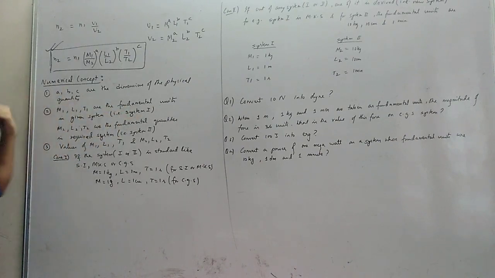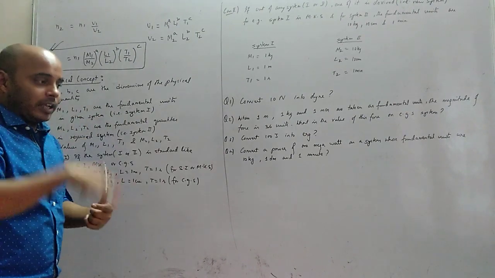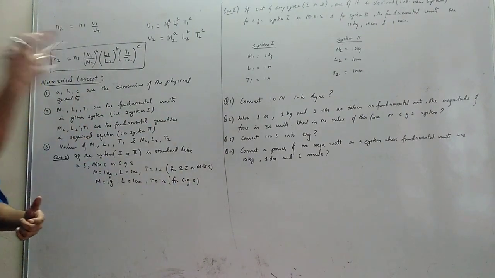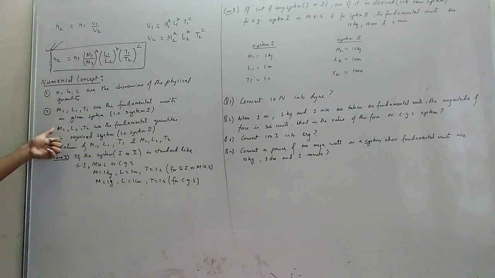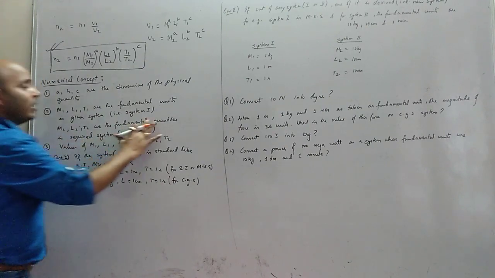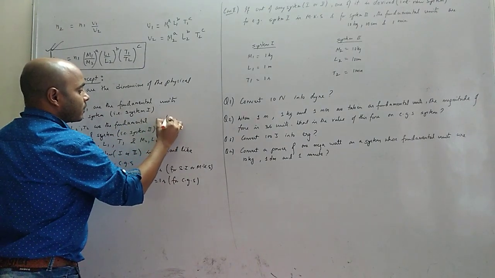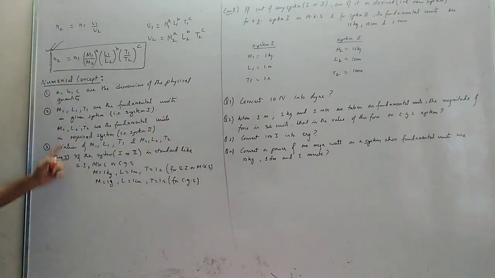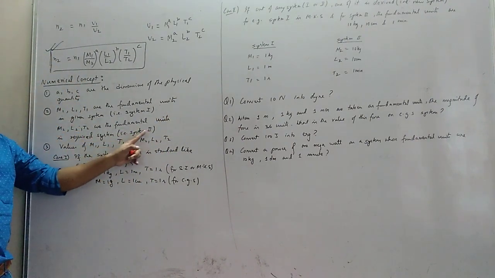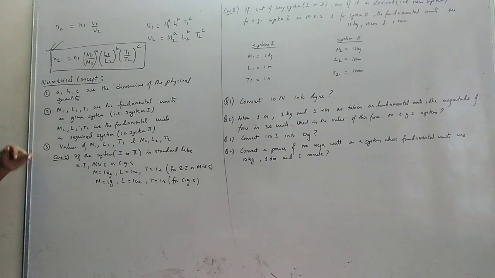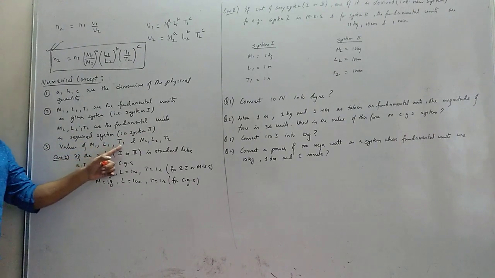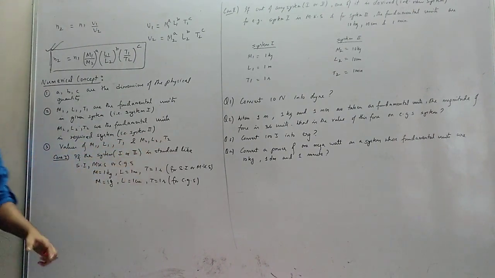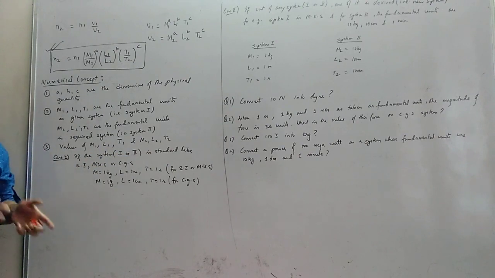The given system is system 1, and the one in which we have to convert is system 2. M2, L2, T2 are the fundamental units in the required system, that is system 2. Okay. Now the trouble comes from here. The third step is very important: the values of M1, L1, T1 and M2, L2, T2. How we take these values is very important.